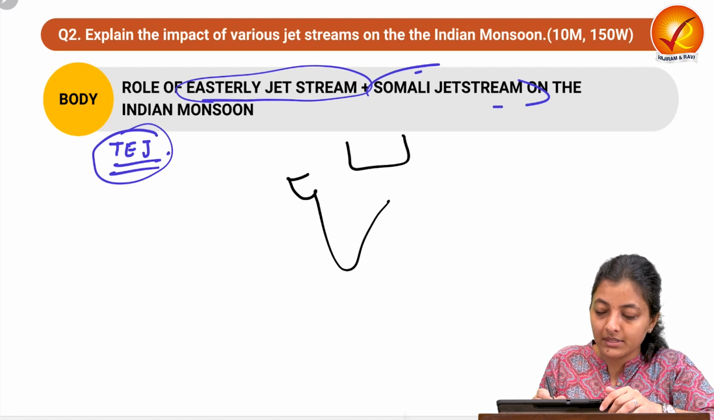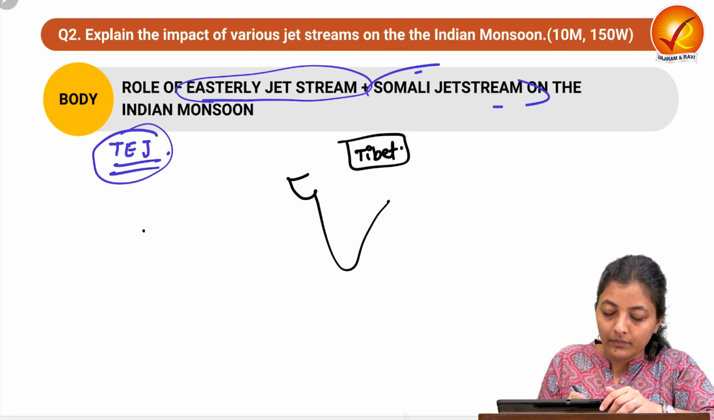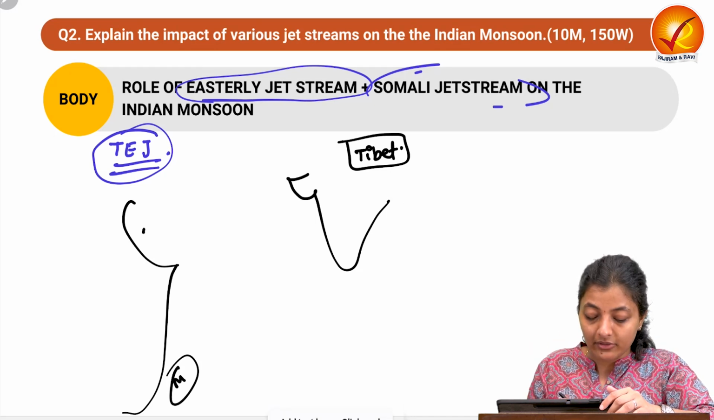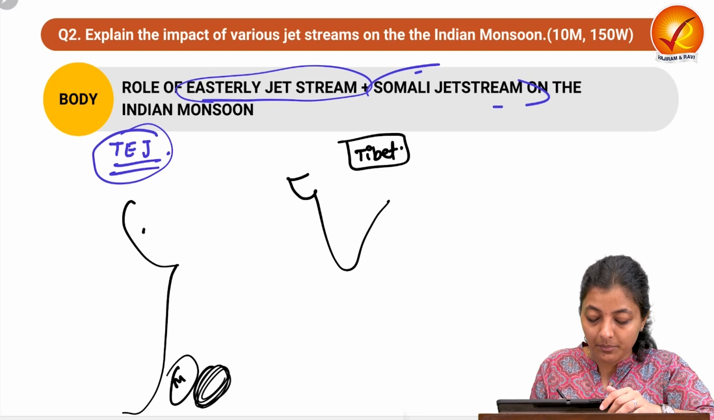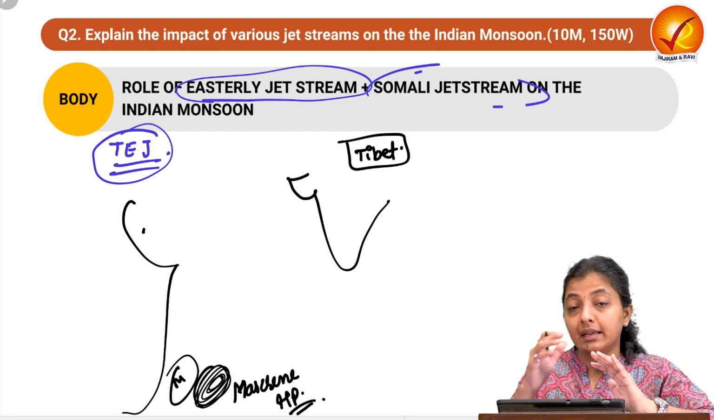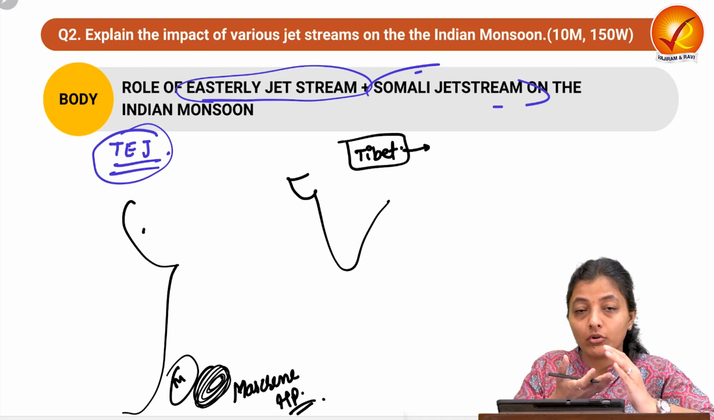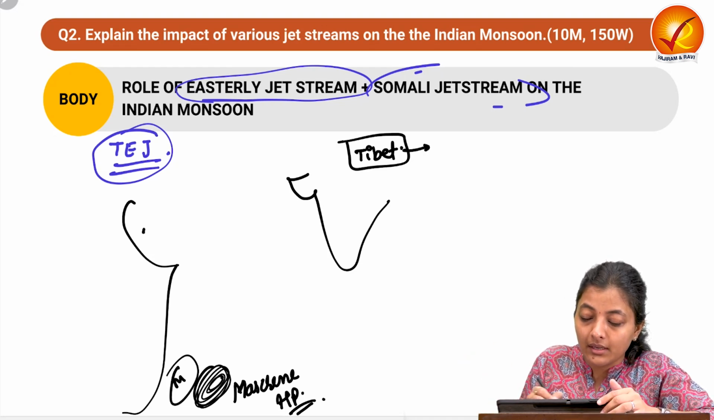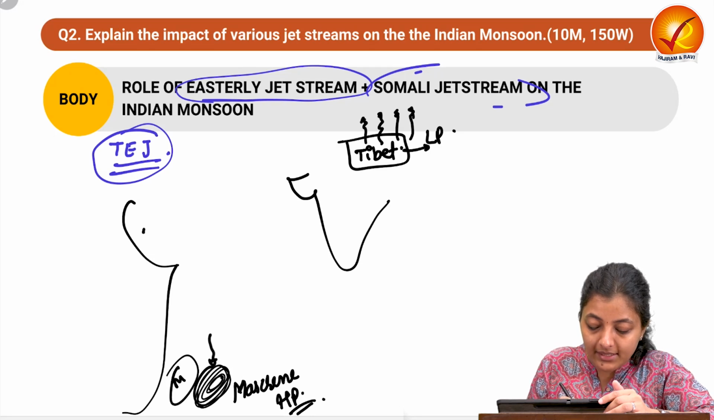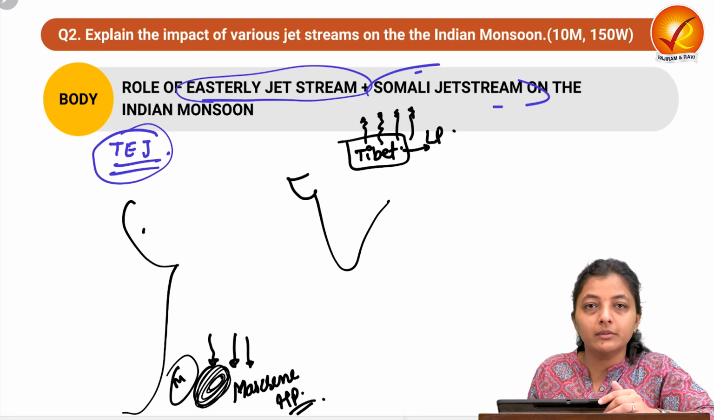Now, this is India. This is Tibet. This is Africa. This is Madagascar. Somewhere to the east of Madagascar, there is a Mascarene high pressure generated over here. Due to the intense heating in the summer, this Tibetan plateau, due to its vast area, attains low pressure. Low pressure means the air is rising up. And here the Mascarene high is there, which means air is subsiding over here.